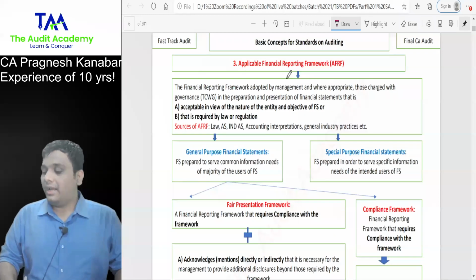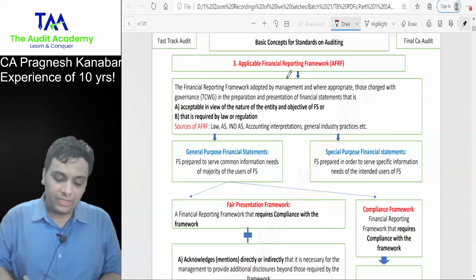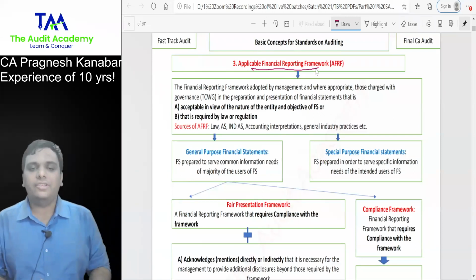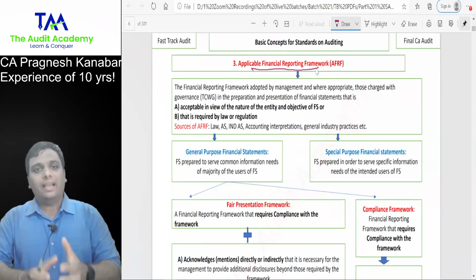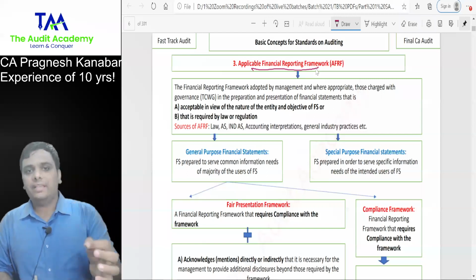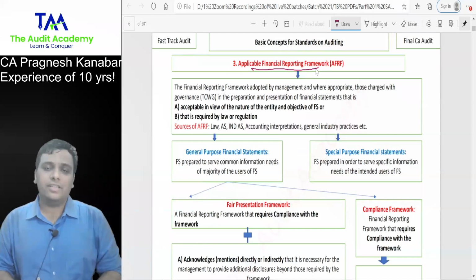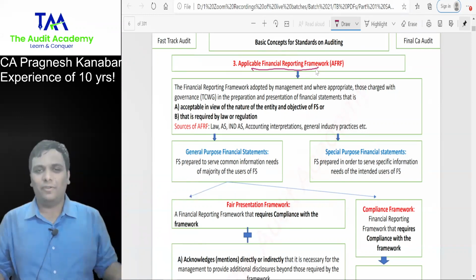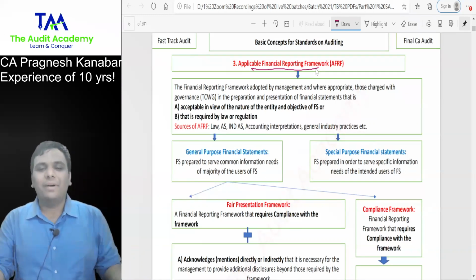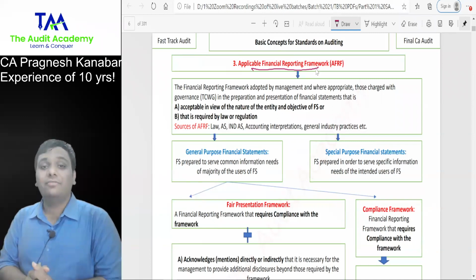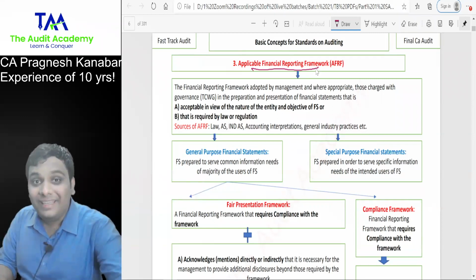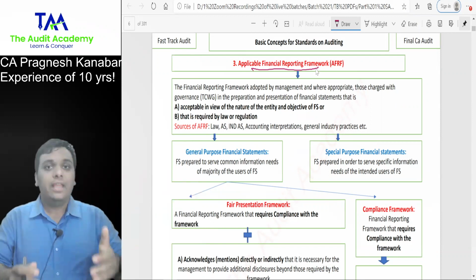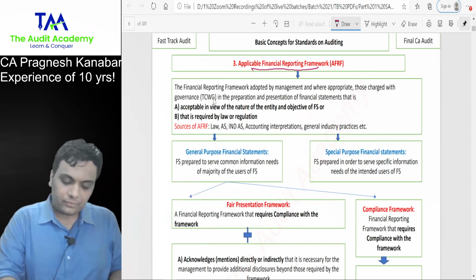Let us start with the concept of applicable financial reporting framework. We'll be quick with this. Applicable financial reporting framework is nothing but the guidelines applicable to the entity based upon which the entity prepares the financial statements. Can you give me examples? Schedule 3 and accounting standards. If you combine both of that, it is nothing but the applicable financial reporting framework for companies.